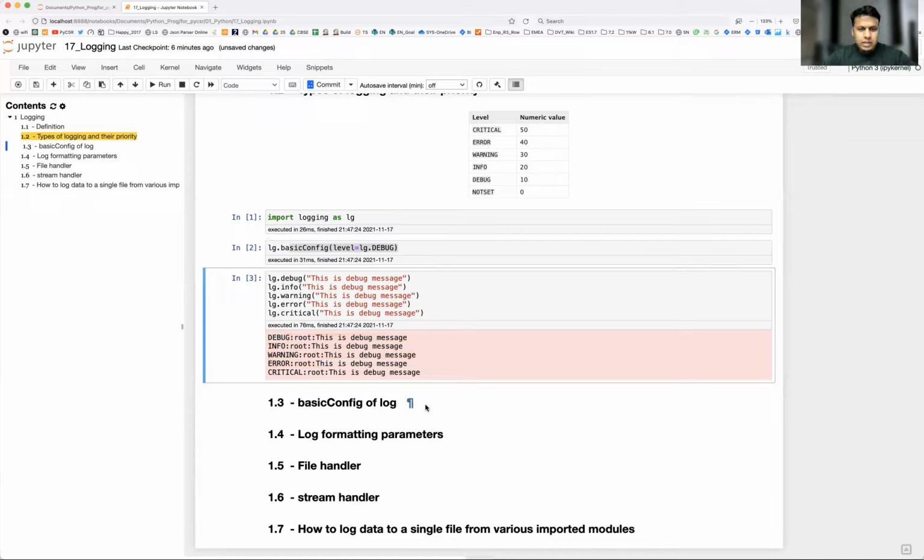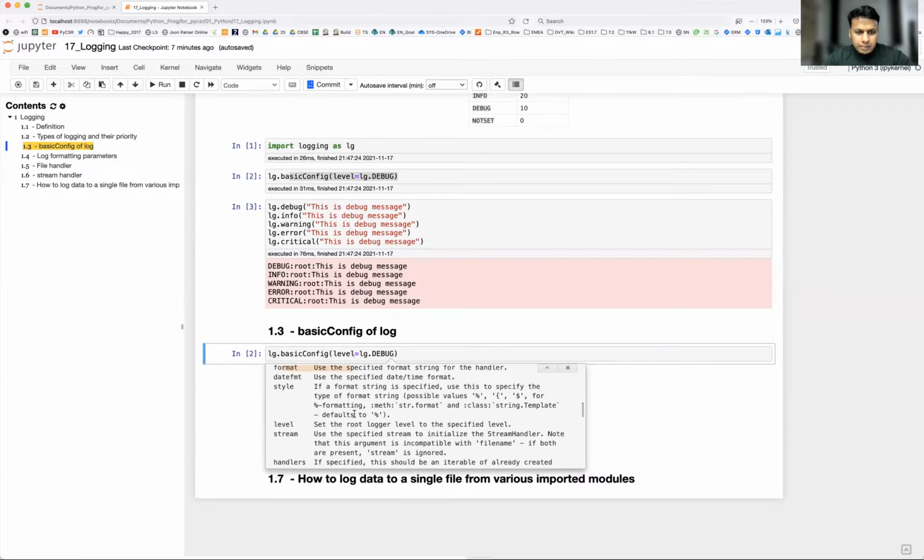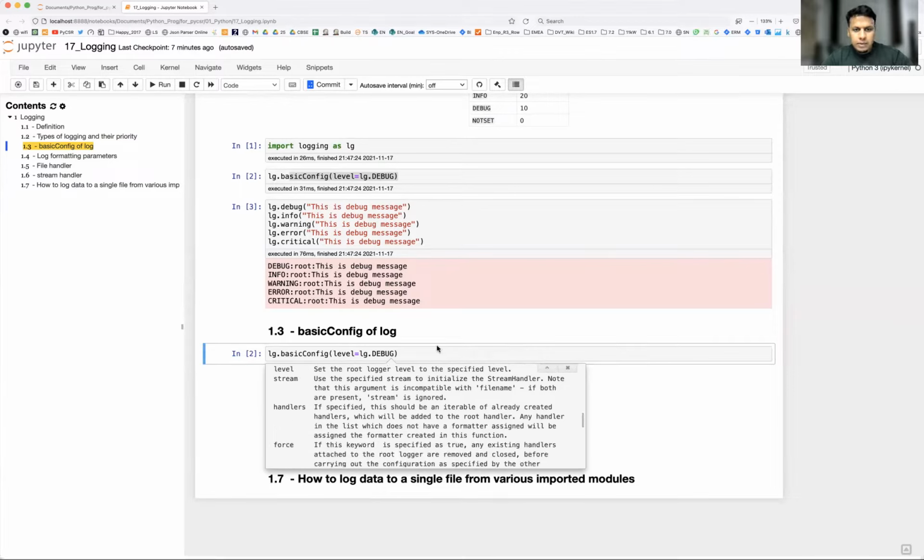Okay, if you see here, it does support a lot of other keyword arguments. So one we have already seen, label. Then you can also use the file name. If you enable the file name, your console will not be showing any output. From that time onwards, it is going to log all the logs of various levels into the file, whatever name is provided. Okay, file mode by default is append. So if the file is created, then it will keep appending the logs in the file, whatever is given. Format we'll see shortly, and label I have already shown you. The stream also I'll show. Handler also I'll show.